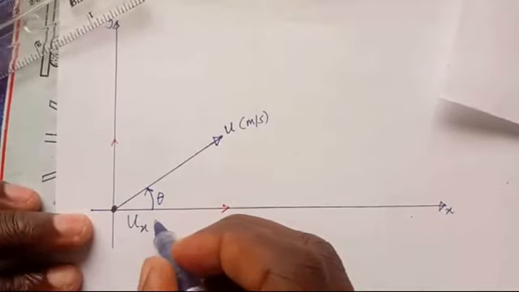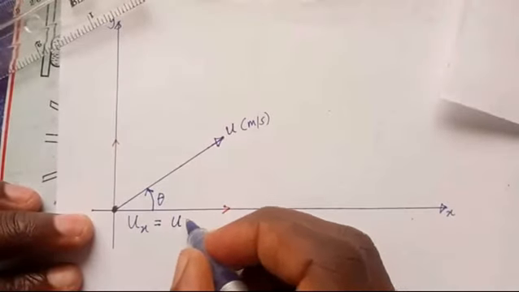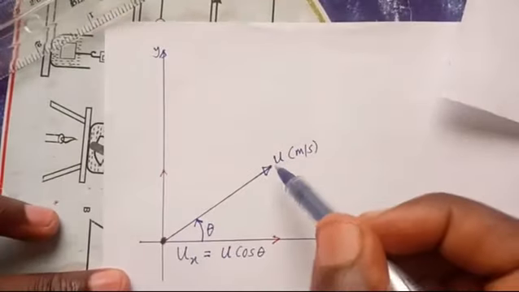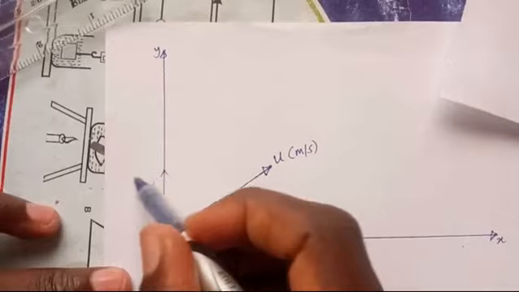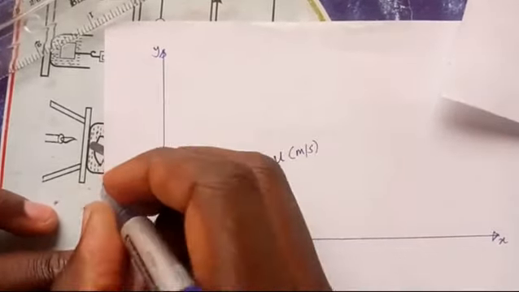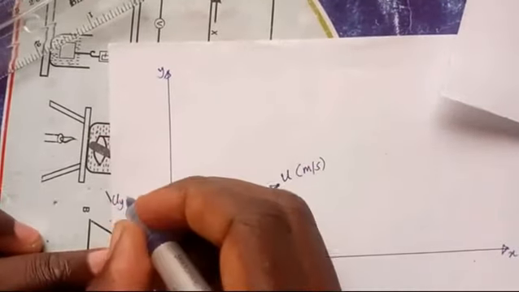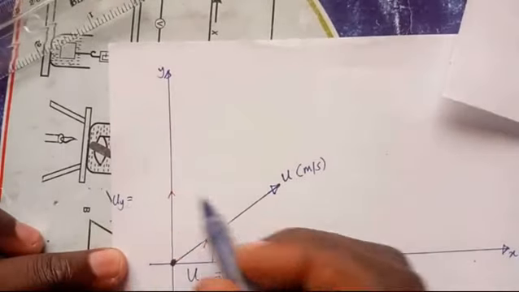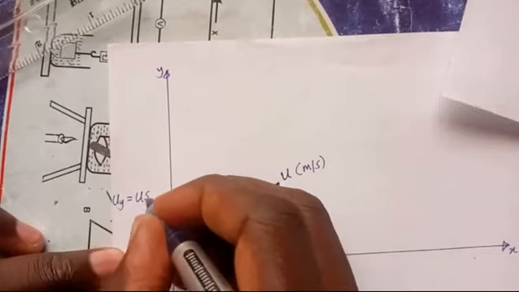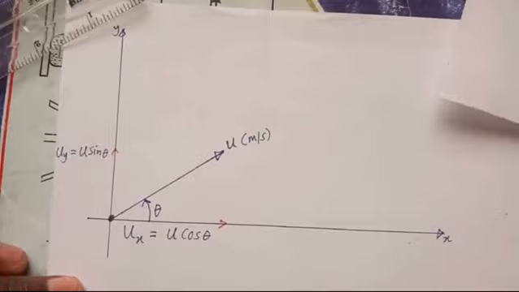And how do we get u sub x? We take this u and multiply it by the cosine of this angle theta. The component of u along the vertical axis is generally called u sub y because it is along the y axis. And how do you get its magnitude? You take the magnitude of this velocity and multiply it by the sine of the angle it makes with the horizontal. You see that?